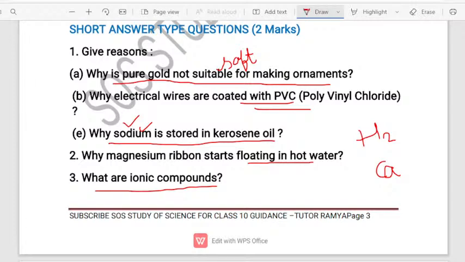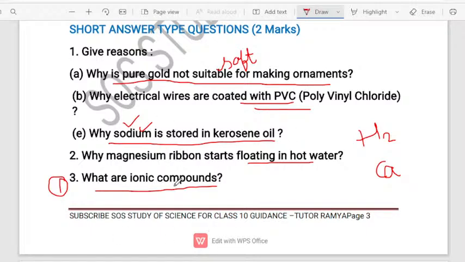Yes, Shankar Patil has given the very simple and correct answer. See, the compounds which are formed by the sharing of electrons or transfer of electrons, we will call it the ionic compound. When it is asked for 1 mark only, you have to write so much, children. And it will be asked for 1 mark only.